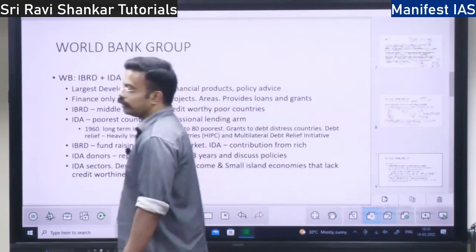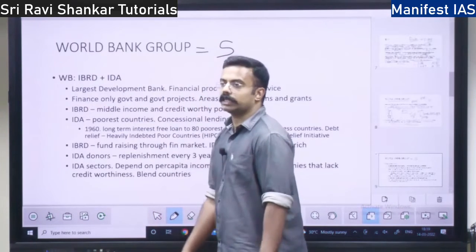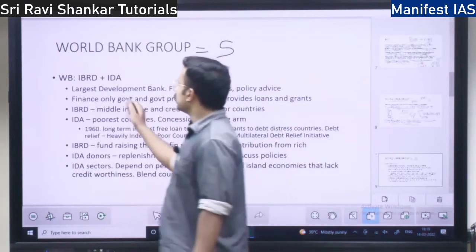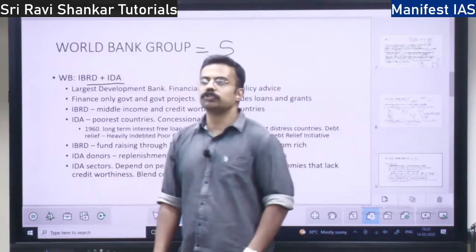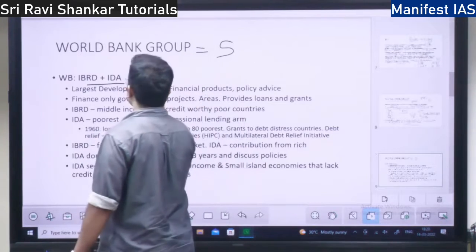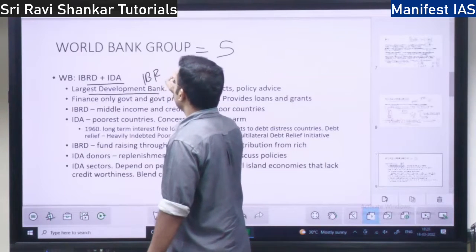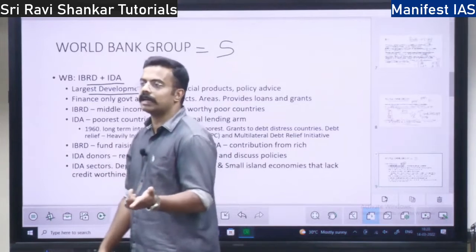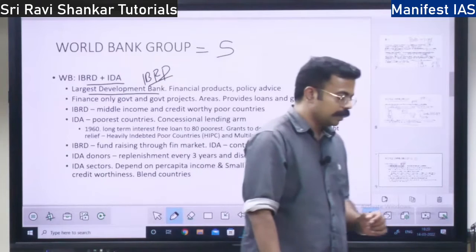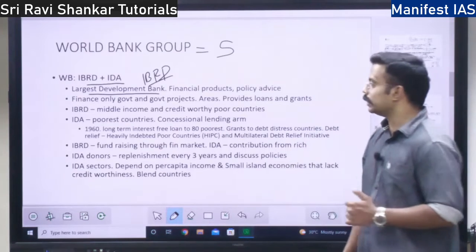Next, the World Bank Group actually consists of 5 organizations, as I told. But what we refer to as just the World Bank is 2 organizations, IBRD and IDA. These 2 organizations constitute the World Bank, right? It is the largest development bank. Which is the largest development bank? IBRD, also called the World Bank, is the largest. I have already told you what an investment bank and a merchant bank are, and what a development bank is. It focuses on the development of the country in various sectors, right?